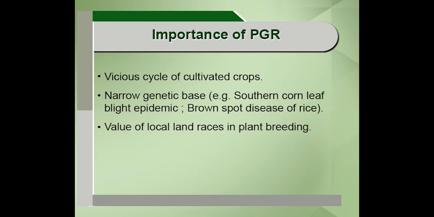And the second important point, as far as plant genetic resources are concerned, is that we need to understand the importance of local land races in plant breeding. The importance of local land races must not be underestimated. Why? For the simple reason that it is a repository of all the beneficial characters. Of course, all plant genetic resources are a repository of good quality genes, but local land races have been developed by the farmers over hundreds of years.